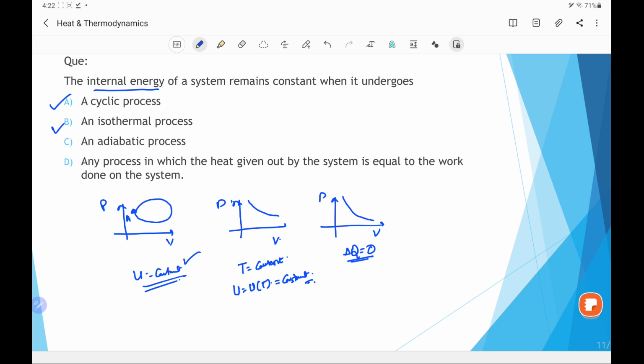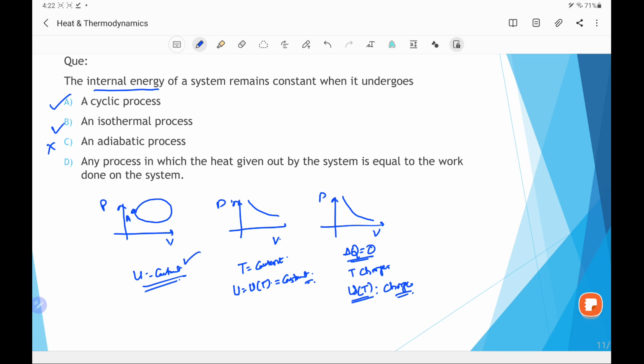If heat is supplied to the system, then its temperature increases, or if heat is withdrawn from the system, its temperature will decrease. In that case, if temperature changes, we can say that its internal energy, which is a function of temperature, will also change. So in this process, the internal energy will not remain the same. So C is not a correct option.